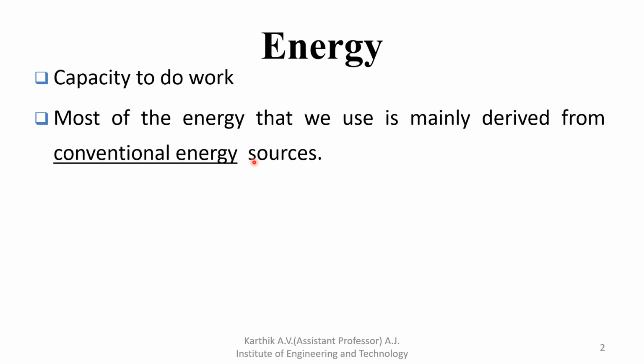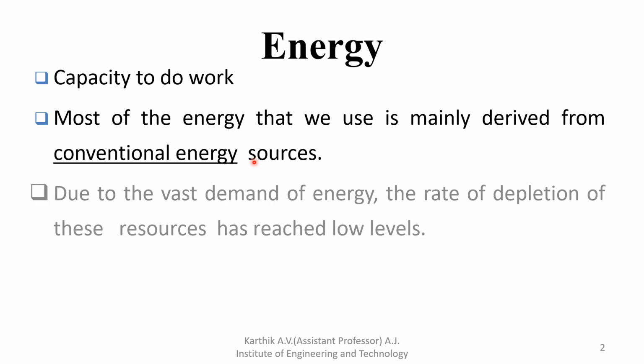So most of the energy that we use is mainly derived from conventional energy sources, like petroleum and diesel, which are good examples of conventional energy sources. Next, due to the vast demand for energy, the rate of depletion of these resources has reached low levels. From the past many years we have been using these conventional energy sources, so they are depleting day by day, and because of that they are reaching low levels.